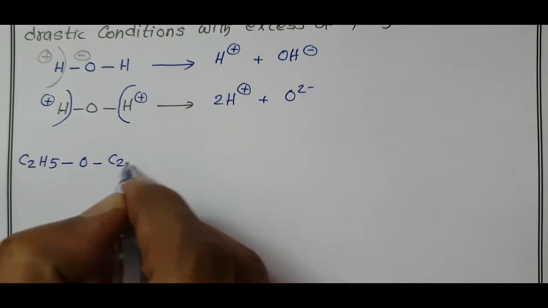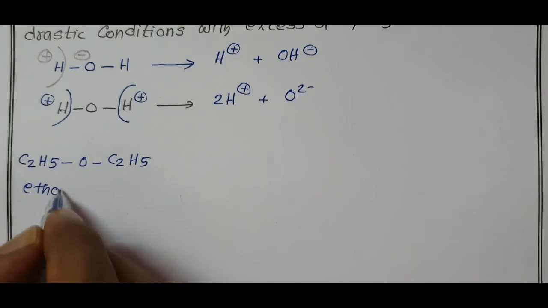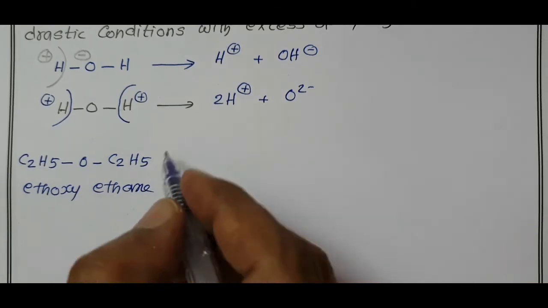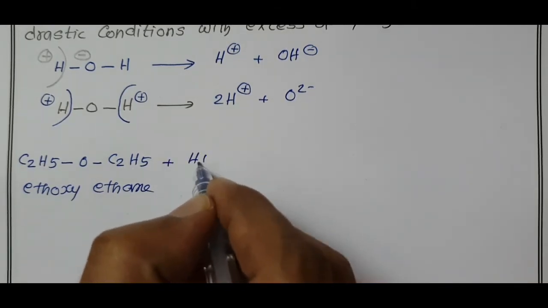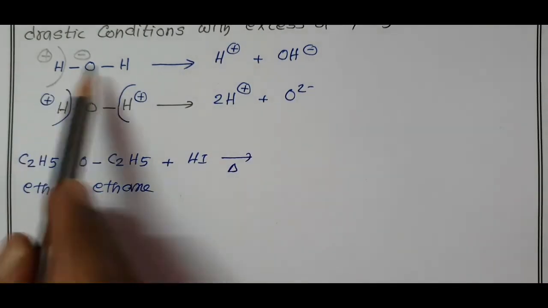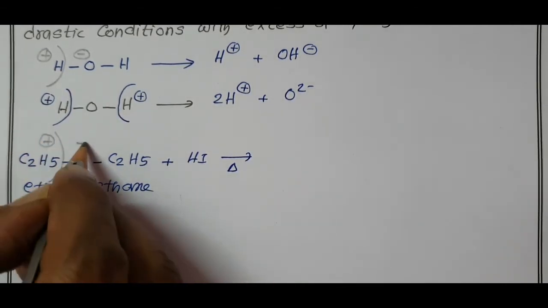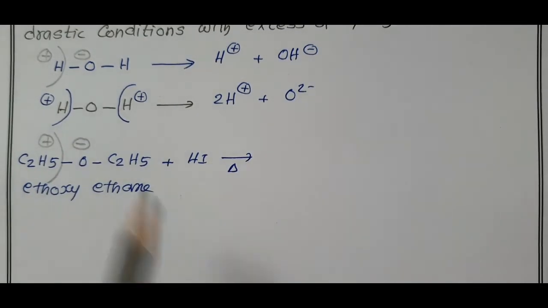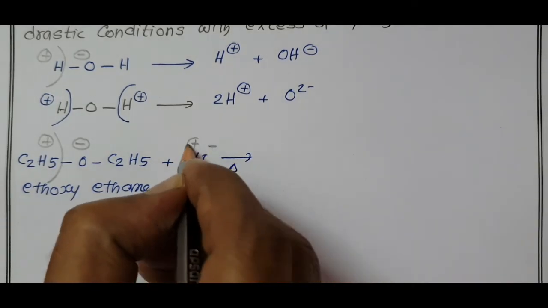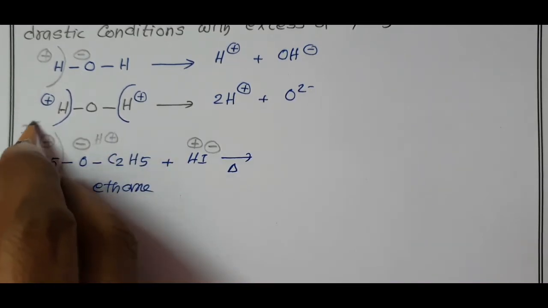C2H5O C2H5, diethyl ether or ethoxyethane, when treated with concentrated hydroiodic acid on heating. Like the first ionization of water molecule, H plus OH minus, here ethyl plus and ethoxy minus undergo ionization. H plus OH minus, ethyl plus ethoxy minus. H plus from HI is added to O minus and I minus is added to ethyl plus.